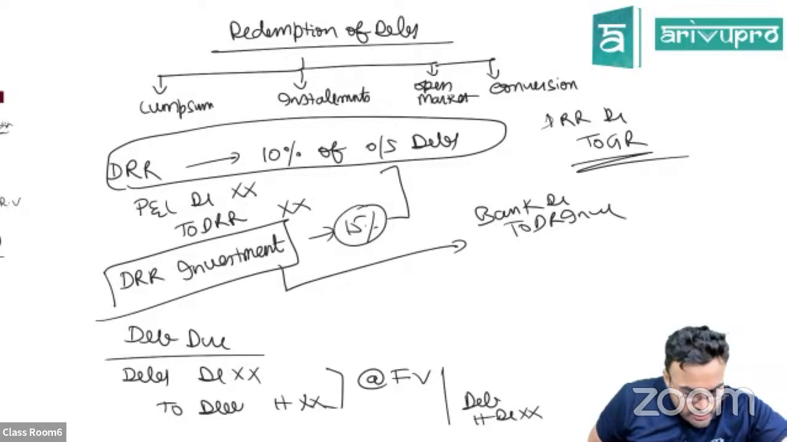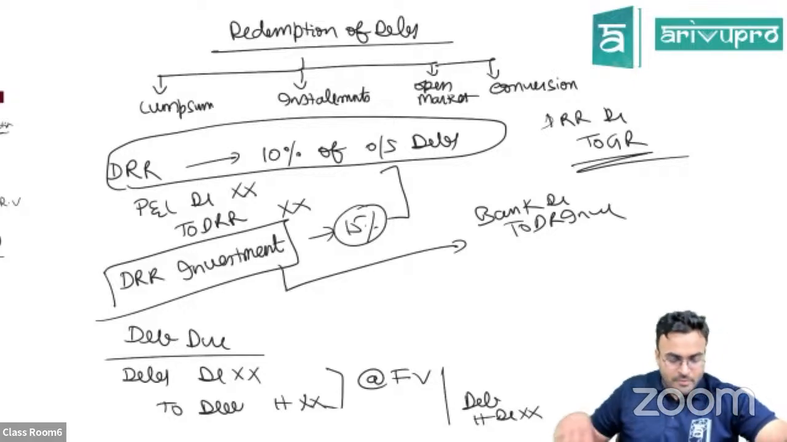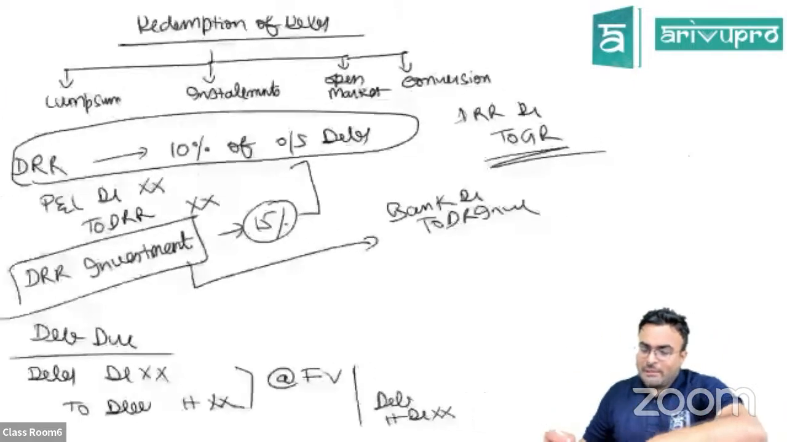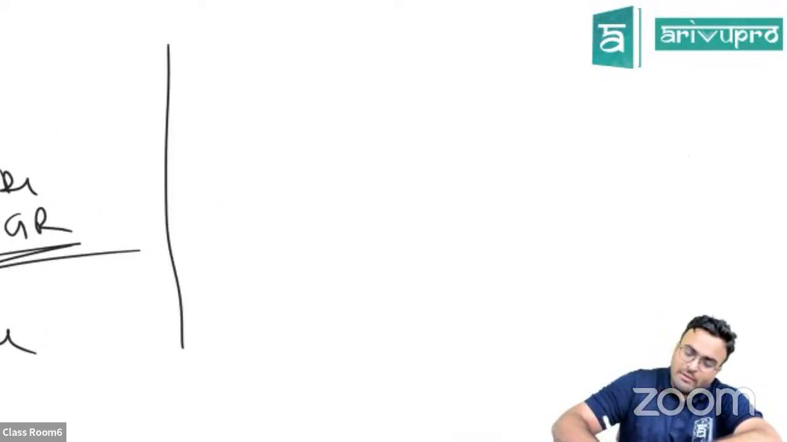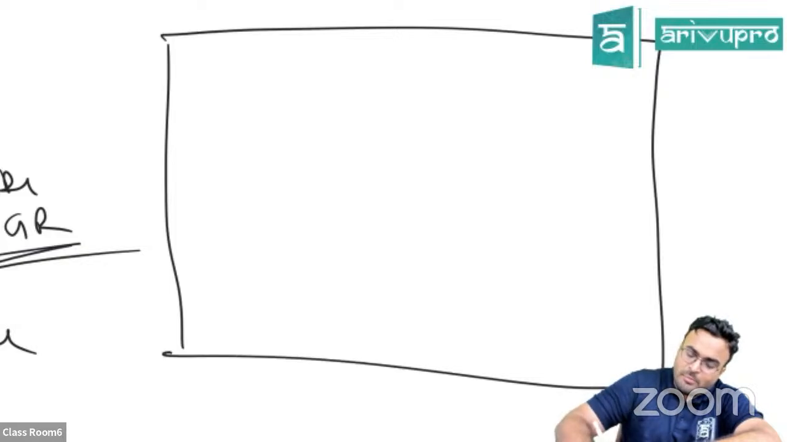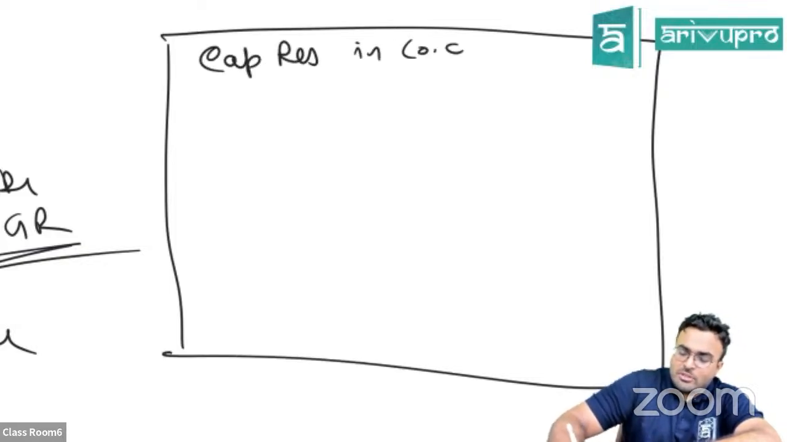Can you explain how to calculate capital reserve in illustration 14 and 15 in unit 2 of company accounts? Okay, capital reserve. I will tell you in briefing this capital reserve part. Capital reserve in company accounts. You need to go and apply this logic into your problems, okay?